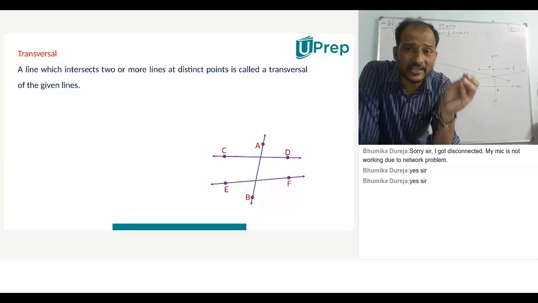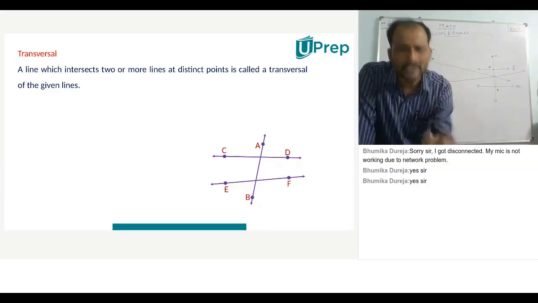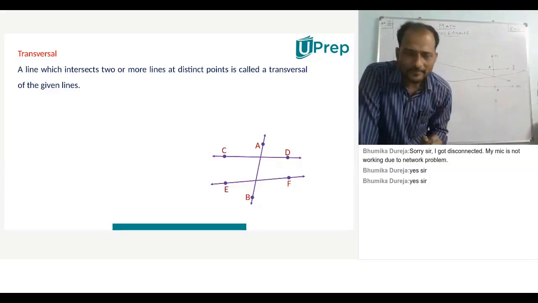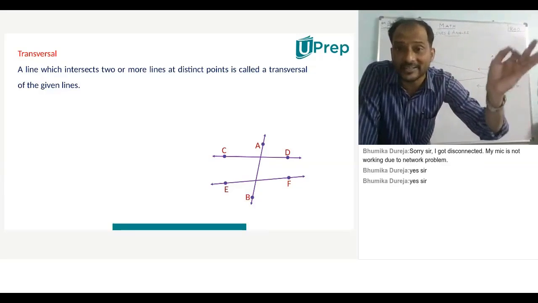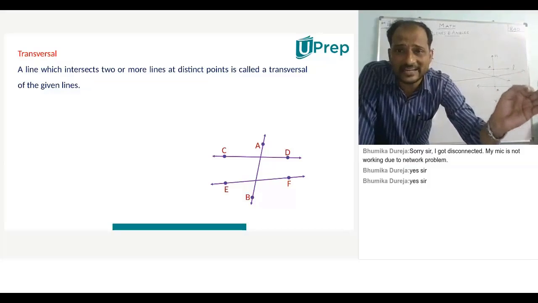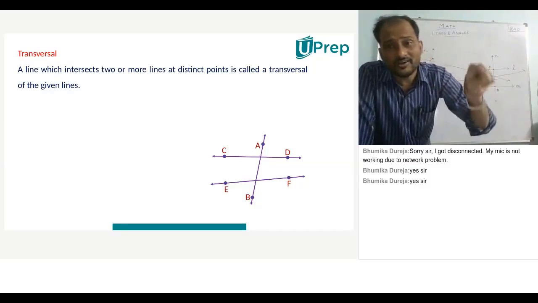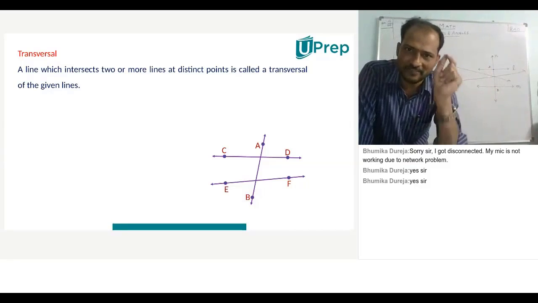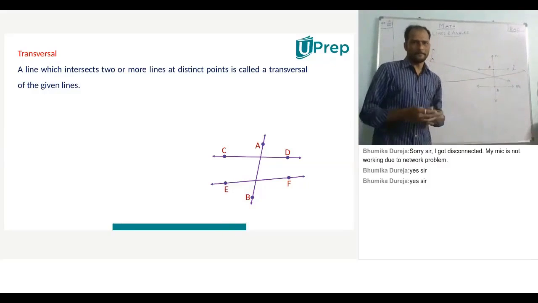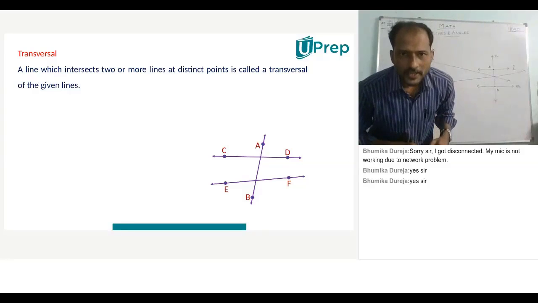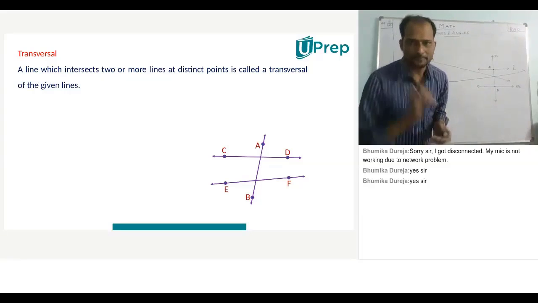Basically, what is the idea of a transversal? We have to understand. If two or more lines are there, and they are intersected by a line in distinct points, then that line will be called the transversal for the given lines. Whether the lines are intersecting or non-intersecting, transversal will exist. Did you understand, Arnav? Arnav, did you understand now? Yes, sir. That's pretty good.